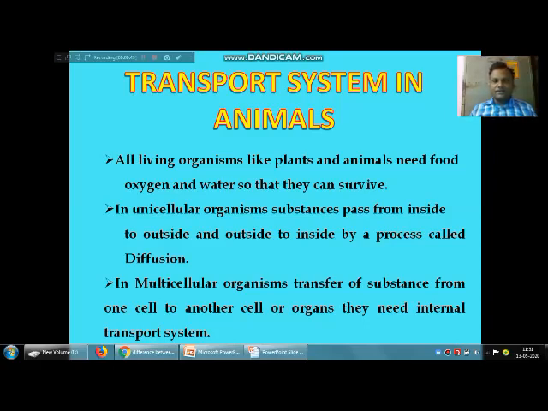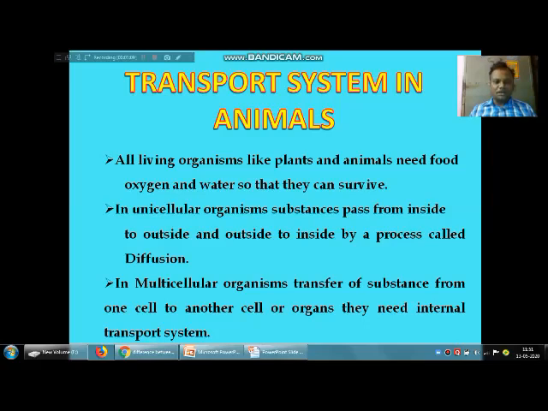So that's why they need a special system to transport all these basic needs. Our organisms, we are dividing broadly into two categories. One is unicellular, another one is multicellular.